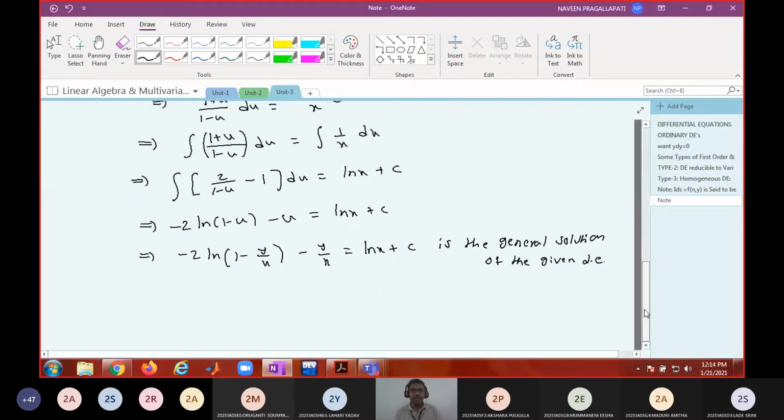Now, will you take one homework problem? Okay, solve (1 plus e power x by y) dx plus e power x by y into (1 minus x by y) dy equal to 0.